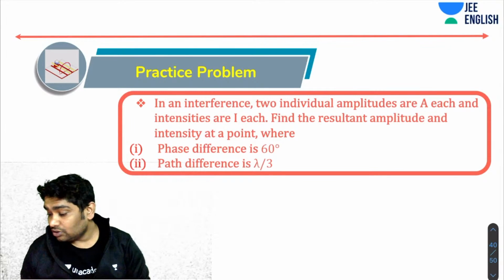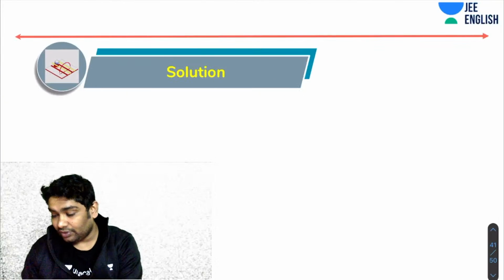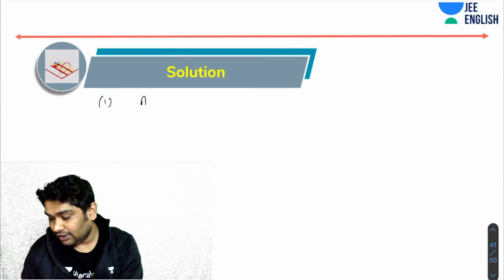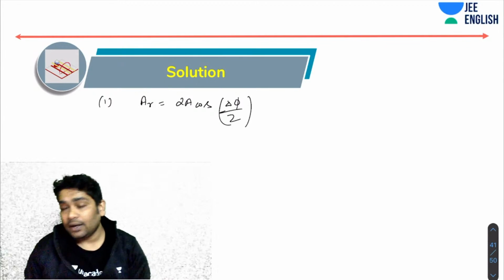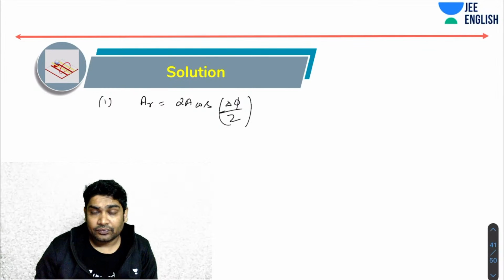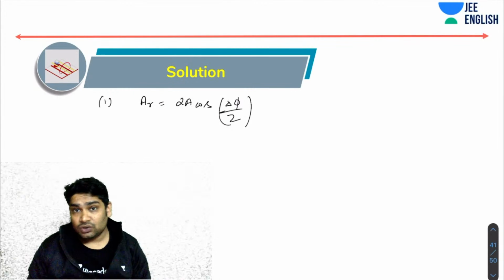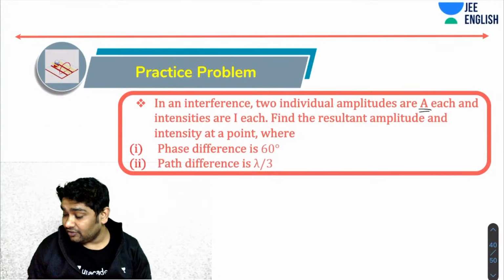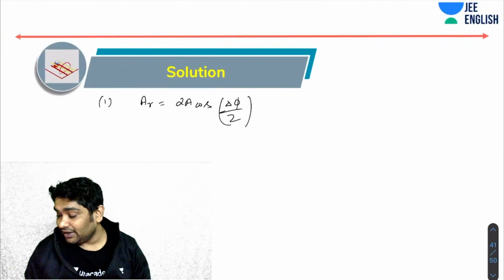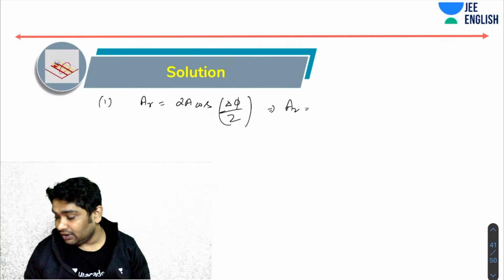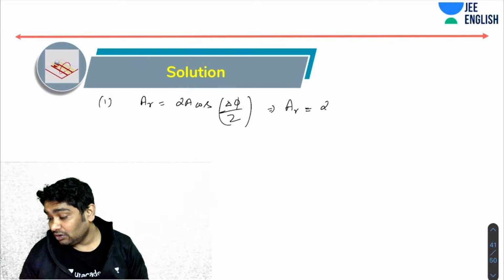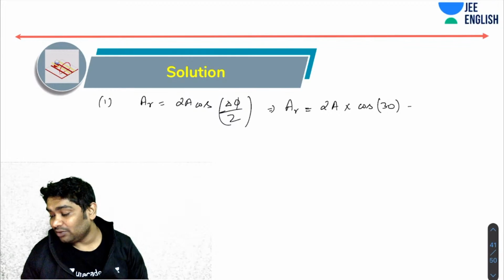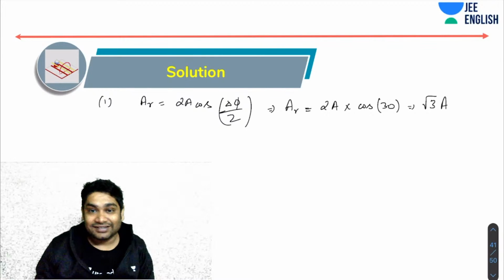If the two amplitudes were equal, then if you remember, A resultant is 2A cos of delta phi over 2. I hope you remember that. Right. So in the first case, the phase difference is 60. So A resultant is going to be 2 times A into cos of 30 degrees. So cos 30 is root 3 by 2. So yes, root 3A is the correct answer.